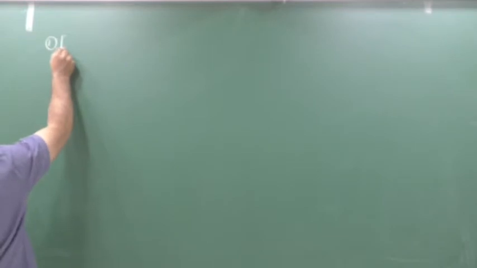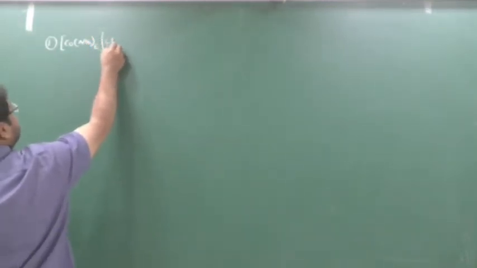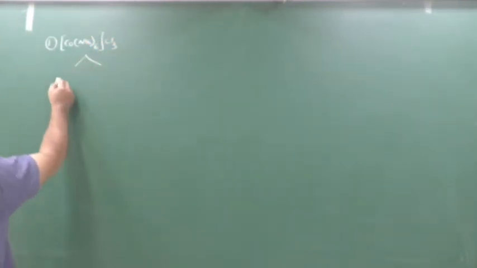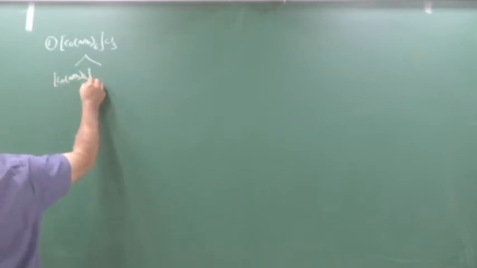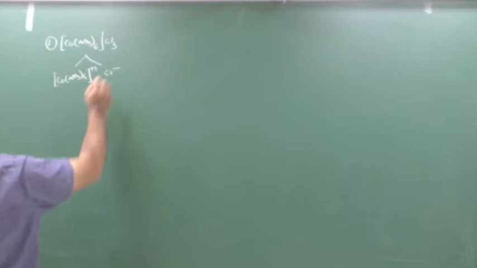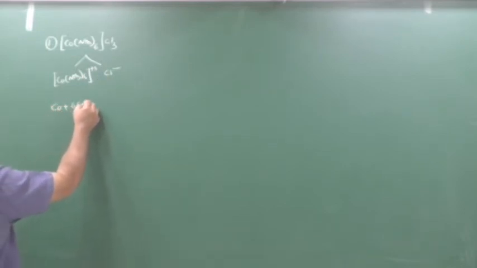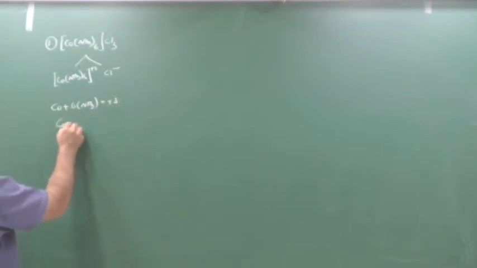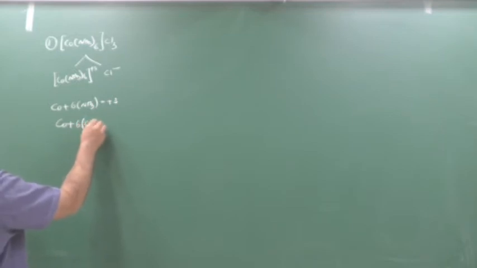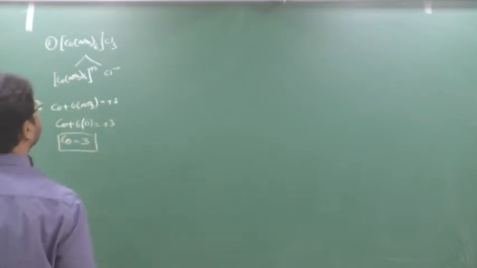[Co(NH3)6]Cl3. Let's solve this, split this. [Co(NH3)6]3+ and 3 Cl minus. So here Co plus 6 into NH3 equals plus 3. NH3 is a neutral ligand, 0, so Co will be equal to 3. Clear? So what is the name?